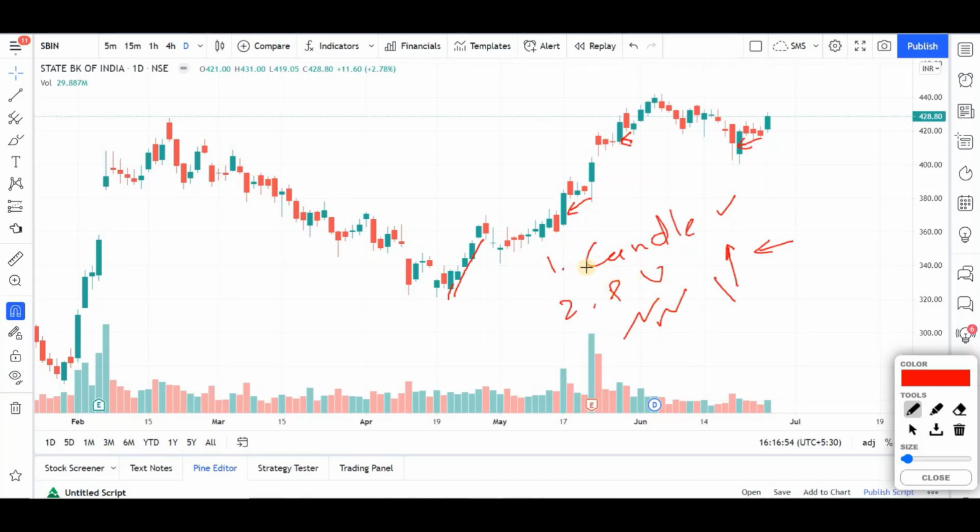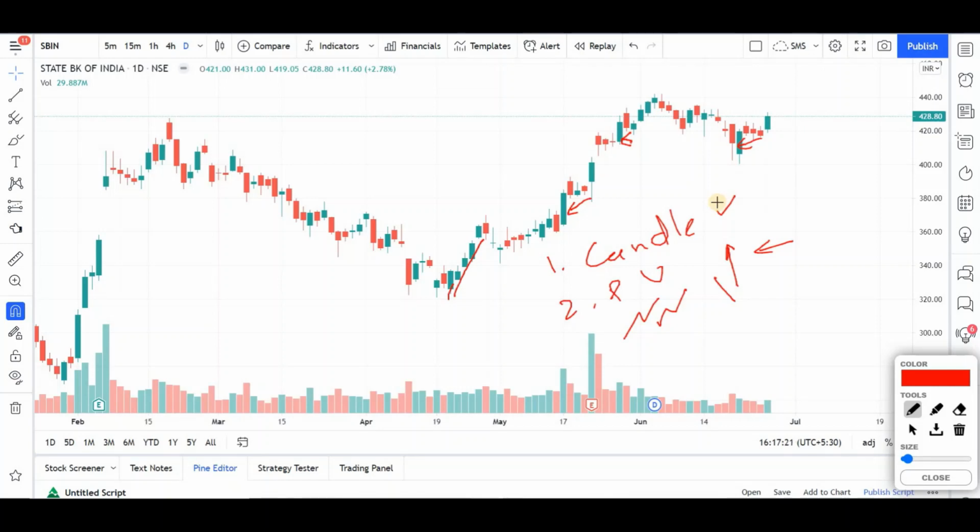So always look for good candles. First, identify the structure. Second, look for good candles. Good candles are wide range candles. Third is understand the price to volume. Is it performing as per your price to volume relationship? That is, when the price is moving up, volume should also move up. When the price is coming down, the volume should contract or come down a bit, and then it should go back to the momentum. So this is very key.